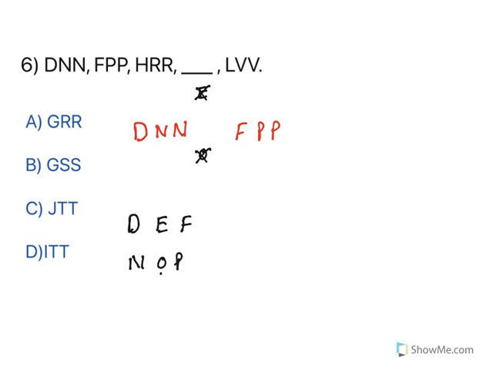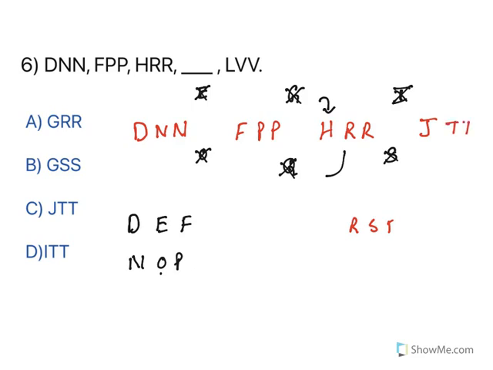Let us see the next one. The next one is H, R, R. Look at the pattern again here. E, F, G. After G you have H. So G is missing. Again P, Q and after that you have R. Q is missing. So what could be the pattern? After H, what is there? I. I should be missing here. After I you will get J and then R. R, S, T. So S should be missing here and then you should have T, T here.